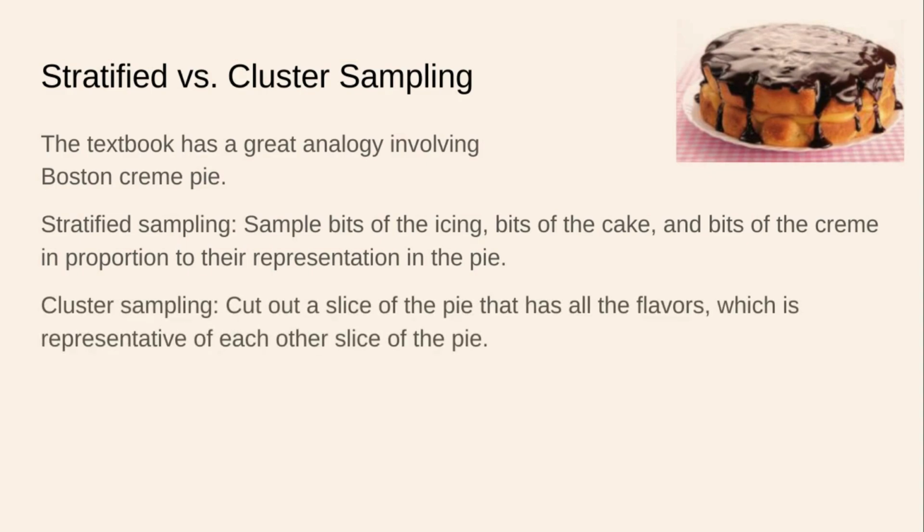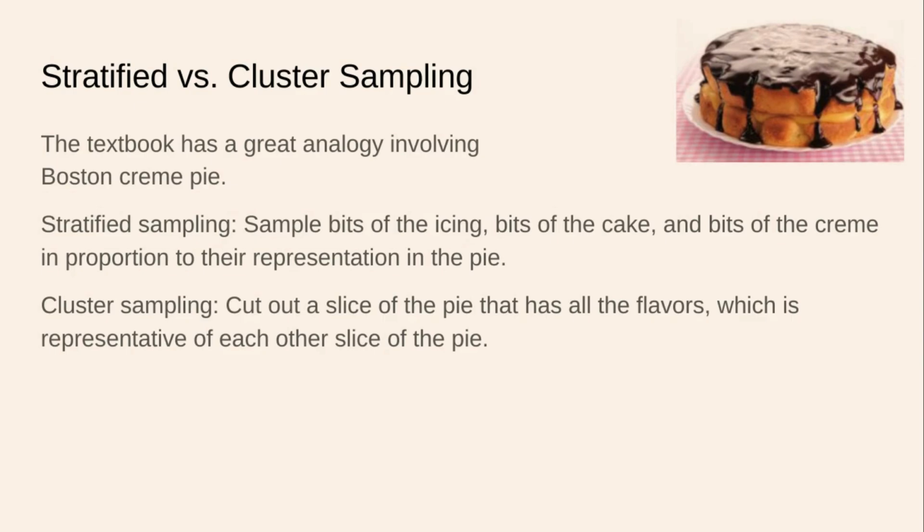Cluster sampling would be cutting out a slice of that pie that has all the flavors, which is representative of each other slice of the pie. So if I wanted to get an idea of how the pie tastes, I would cut a little slice out of the pie that I assume would taste about the same as any other slice.